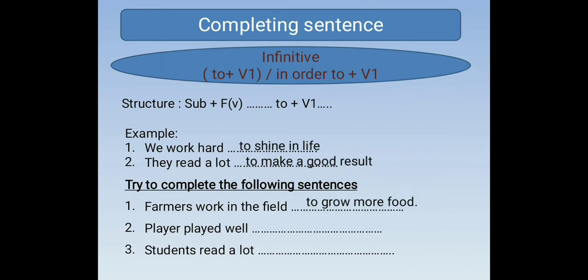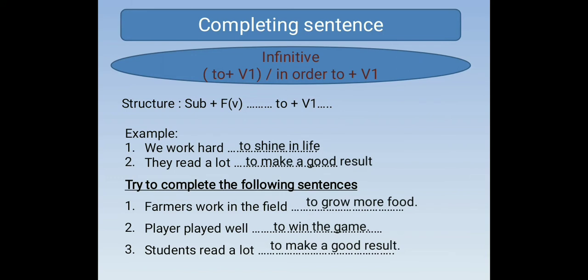To complete this sentence, we have to use "to grow more food." And number 2, players played well to win the game. Number 3, students read a lot to, yes, to make a good result.